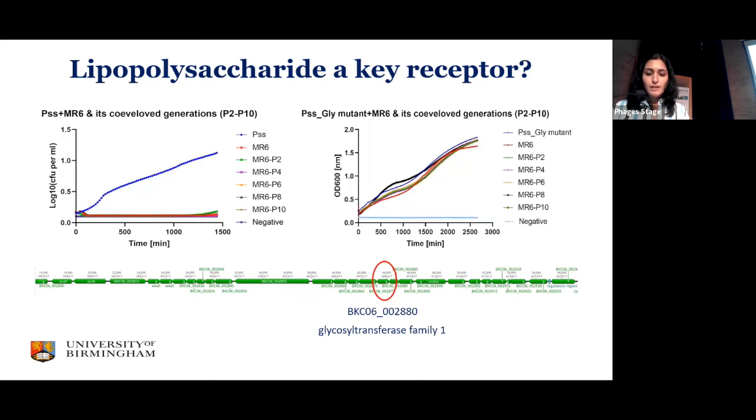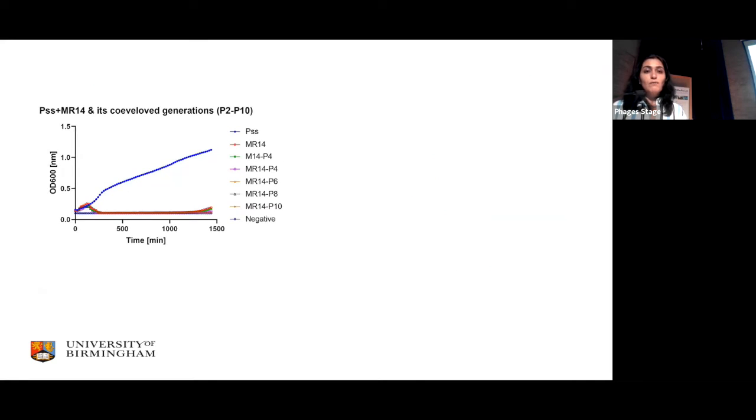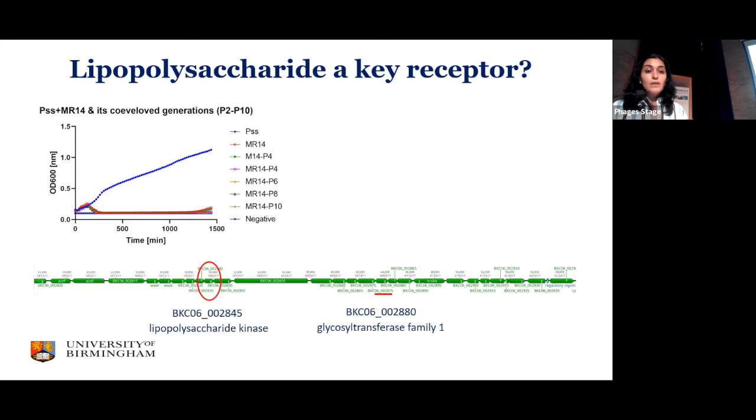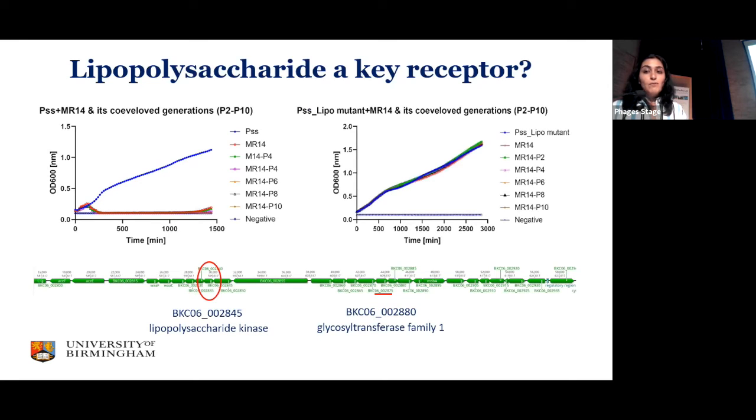So we looked at MR14 and its co-evolved generations to see if they can still kill PSS. Yes, they could. But when we knocked out the lipopolysaccharide kinase from PSS and created these mutants, phage MR14 and co-evolved generations couldn't infect PSS anymore. So this would suggest that lipopolysaccharide is probably a key receptor for MR phages, or maybe the MR phages are lipopolysaccharide dependent when it comes to infection.